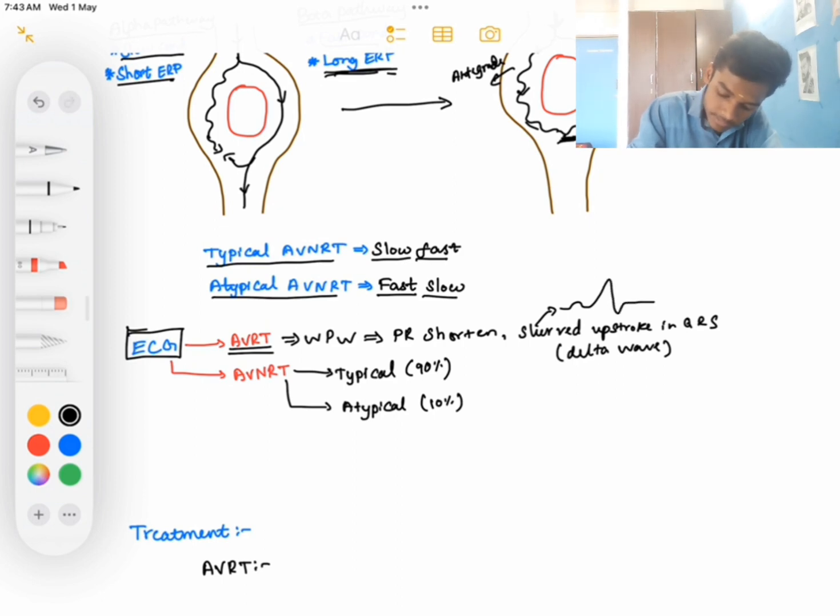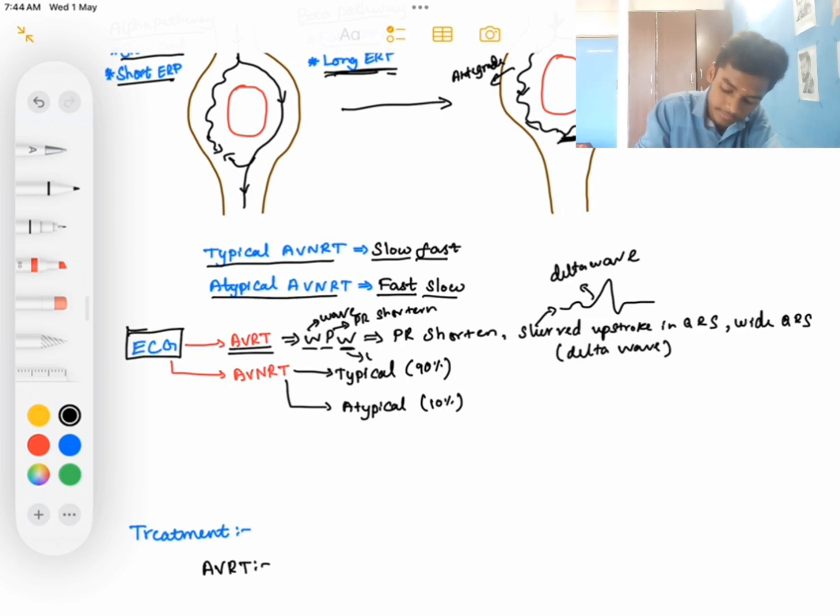See, this is the delta wave. And there is widening of the QRS complex. You can remember this through WPW. W for wave, the delta wave. P for PR interval shortening. And another W for wide QRS complex.